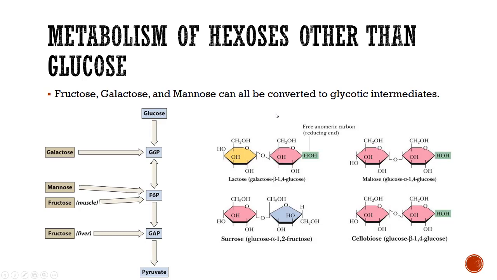So, in our last unit, we studied how glucose is converted to pyruvate in glycolysis. While glucose is our primary sugar used by the cell to make pyruvate, we can metabolize other hexoses, or 6-carbon sugars. Specifically, galactose, mannose, and fructose. As seen here, galactose intersects glycolysis at G6P, and mannose intersects at F6P. Fructose, however, intersects glycolysis at F6P if it is being metabolized in the muscle, or at GAP if it is being metabolized in the liver.